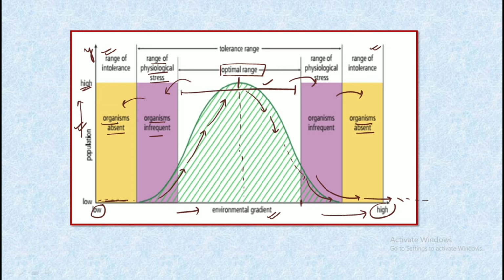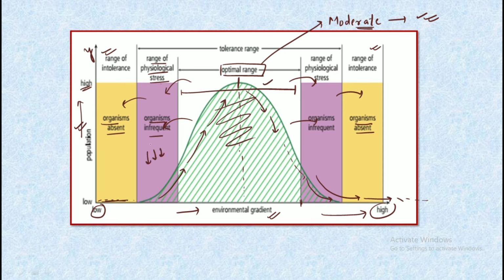Let us just recall it once. The area where the maximum number of organisms are seen is the optimum range, where there is moderate temperature, moderate rainfall, and all other environmental factors are favorable for these organisms to survive. Beyond this, we have the range of physiological stress, where the organisms can be seen but very few in number.